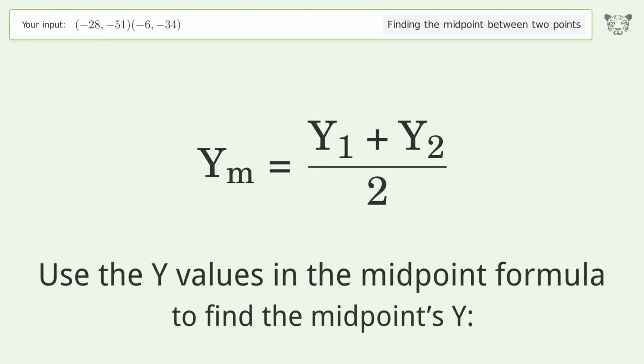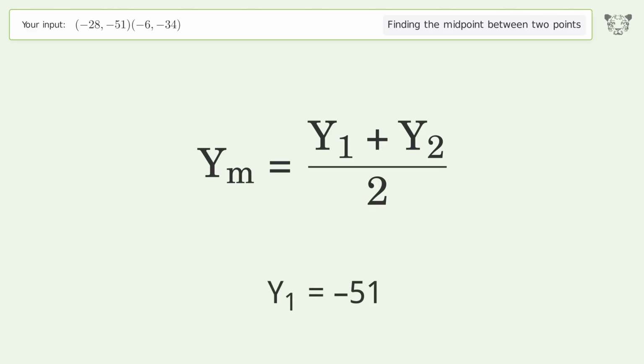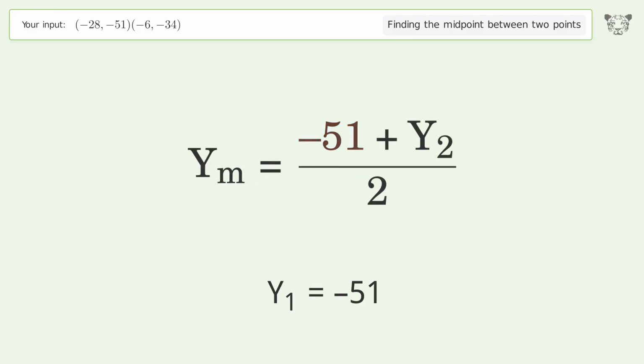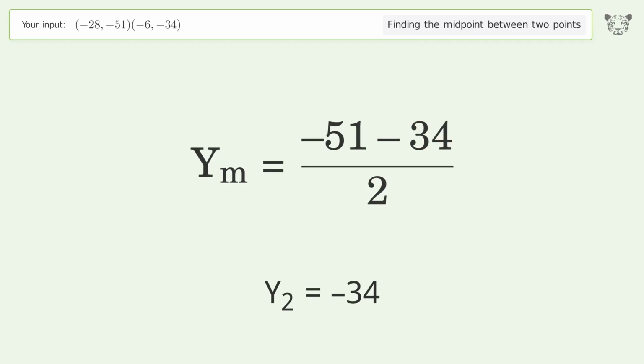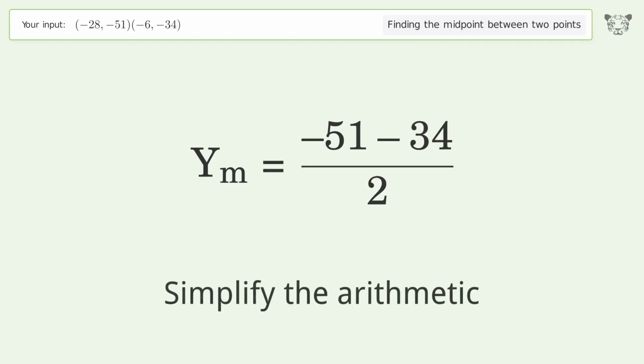Use the y values in the midpoint formula to find the midpoint's y. y1 equals -51. y2 equals -34. Simplify the arithmetic.